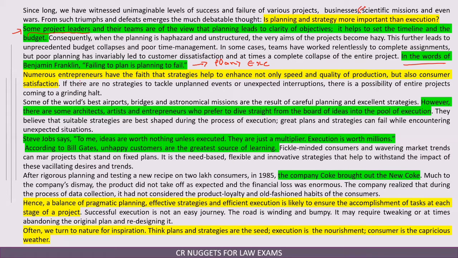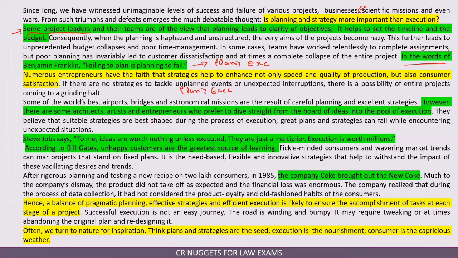We move ahead, and then in yellow again, this is the author's view. Numerous entrepreneurs have faith that strategies help to enhance not only speed and quality of production but also consumer satisfaction. So here again, the author is saying that planning is better, planning is important. Perhaps till here I can say that planning is more important than execution.